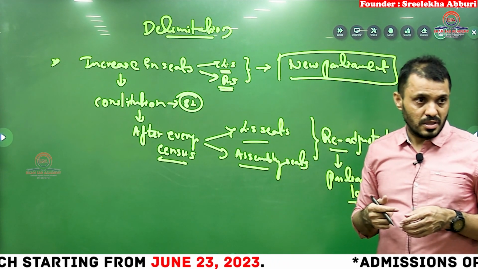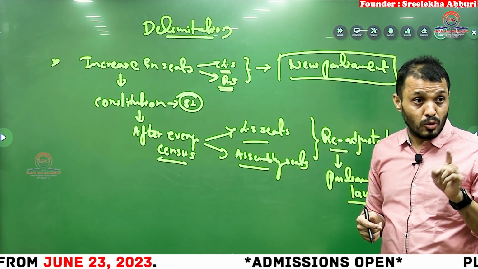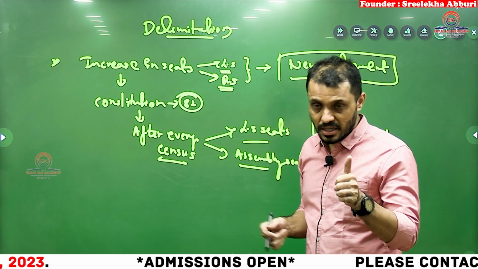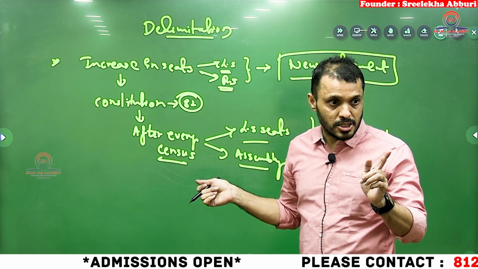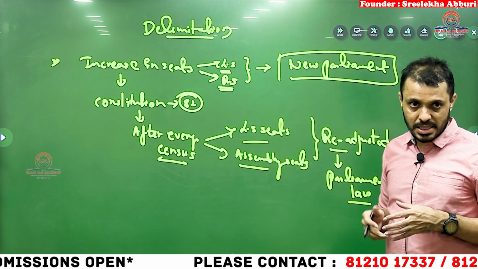Already the Finance Commission also took the 2011 census and gave more funding to North India. So when you have already lost financially, now you are going to lose democratically also. That is what the South Indian states are complaining. That is the reason we are discussing it in this class.